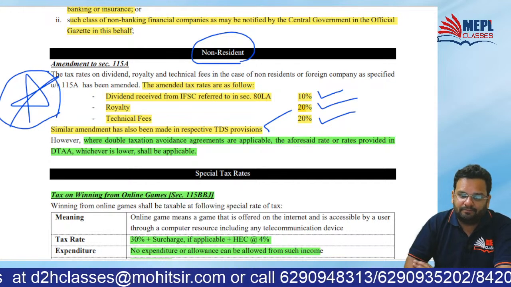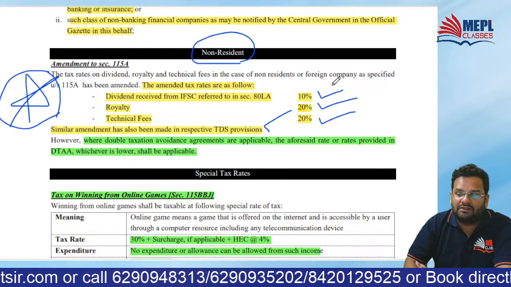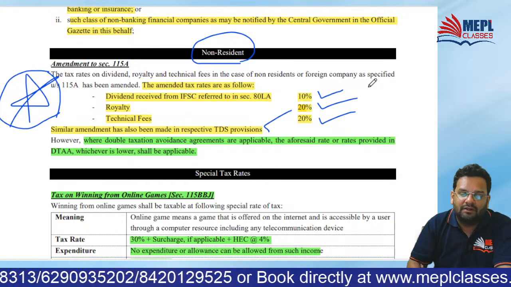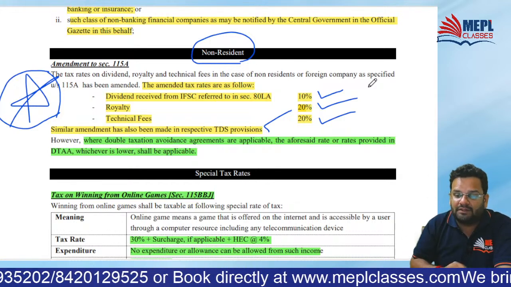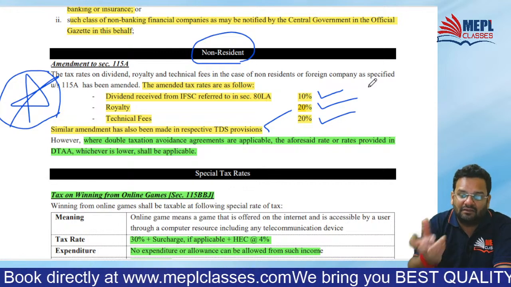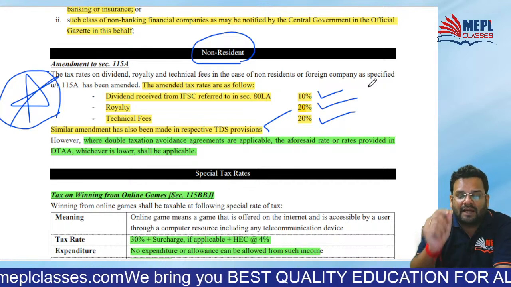115A. Tax rates on dividend, royalty and technical fees in case of non-residents or foreign company. So non-resident or foreign companies are earning this income in India. These incomes are arising in India. On that, the rates of tax have changed.